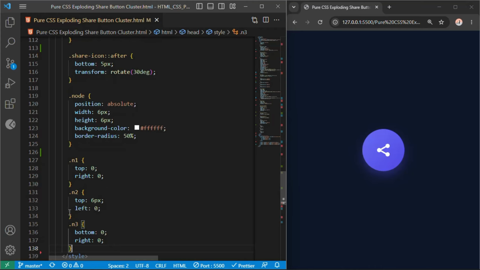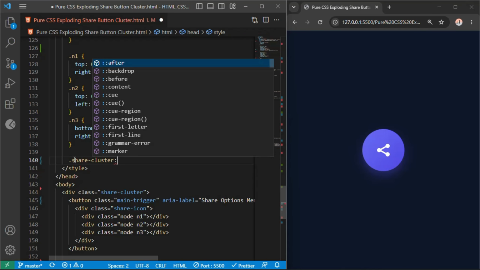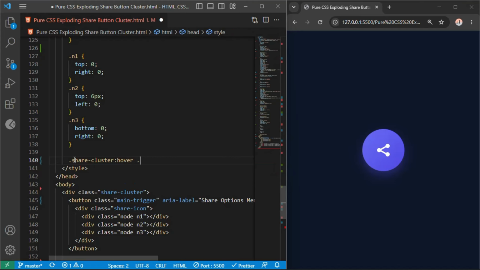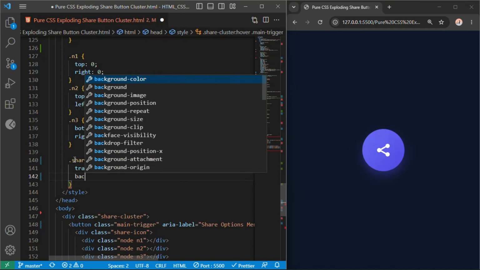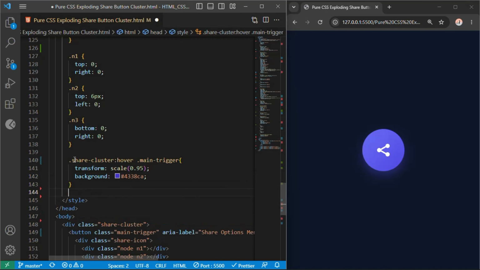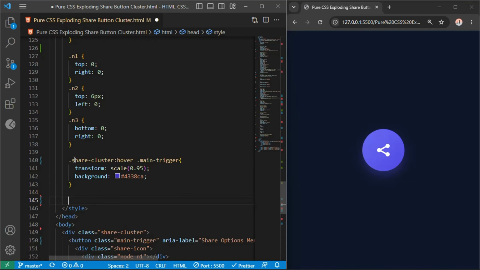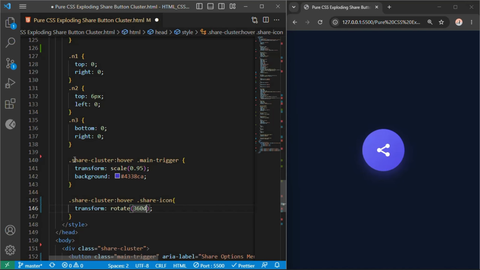Now for the ultimate pure CSS explosion engine. We animate our main button click state on hover using .share-cluster:hover .main-trigger, transform scale 0.95. Background #4338CA, compressing the trigger subtly. We rotate our internal node structure a full circle on hover, using .share-cluster:hover .share-icon transform rotate 360 degrees.